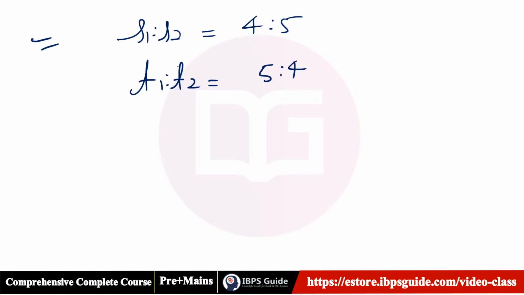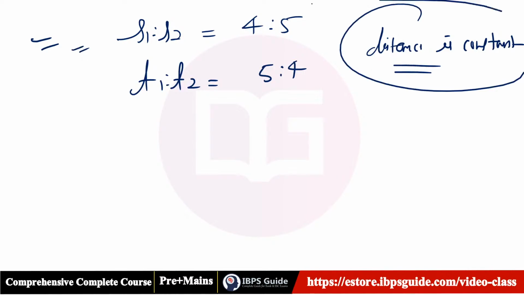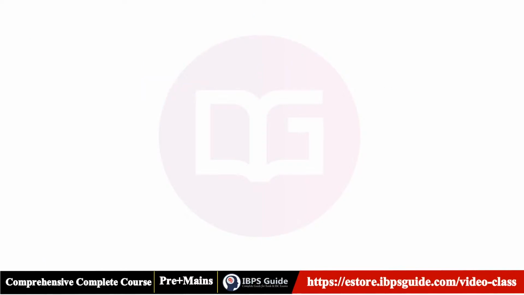It's correct only when distance is constant. If your distance is constant, then this statement is correct. Then you can go with this. But only when your distance is constant. Okay, you have seen types of questions that, let's say, Raju goes to office.